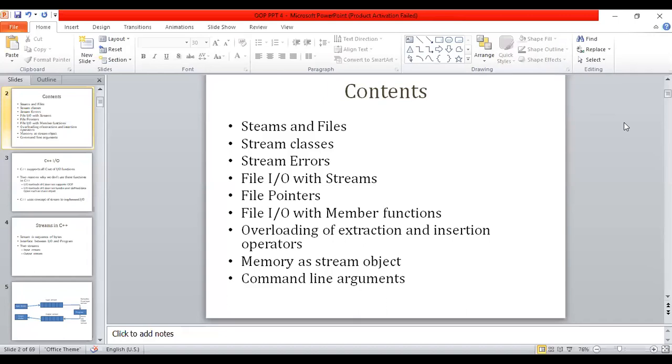Okay. Now, these are the contents we have already started with. I'm taking a quick review and we'll move further from the point where we stopped in the last session. So we'll be having files and streams, file errors, the different errors we are going to get during file handling, then different IO related streams. Now what do you mean by stream? We have discussed. Then file pointers, file input output with some member functions, different functions will be there.